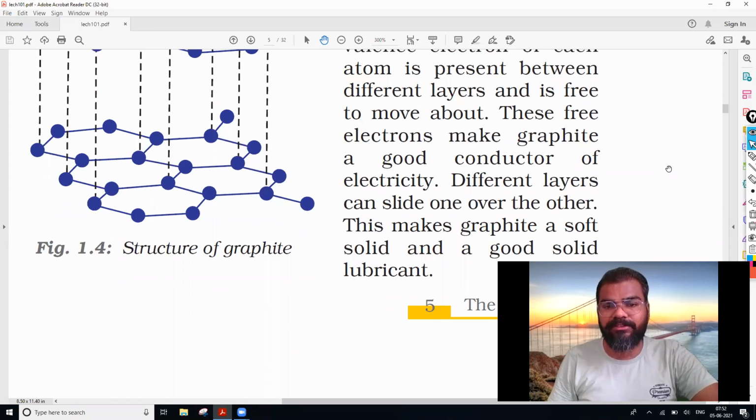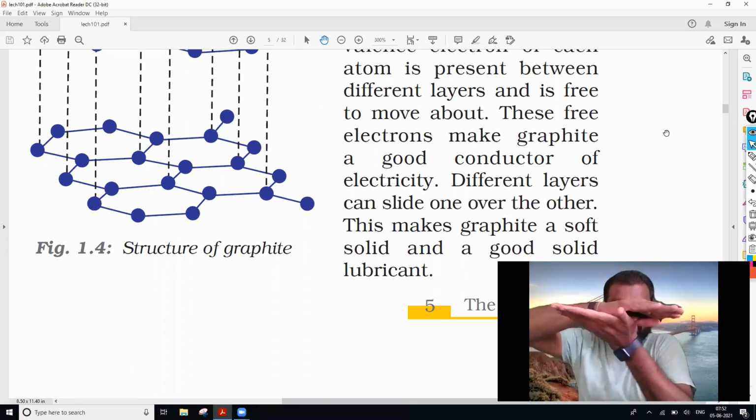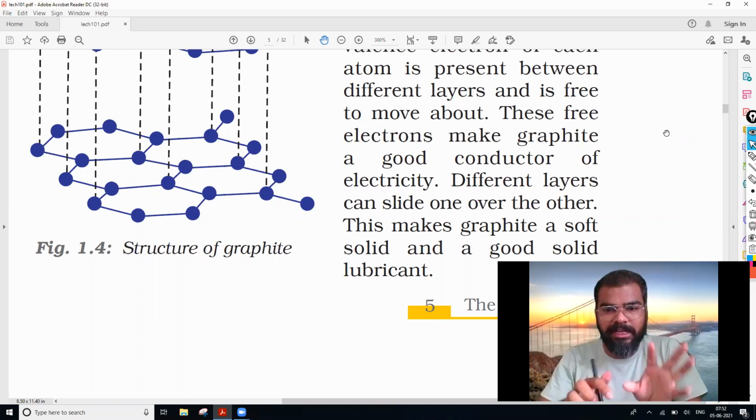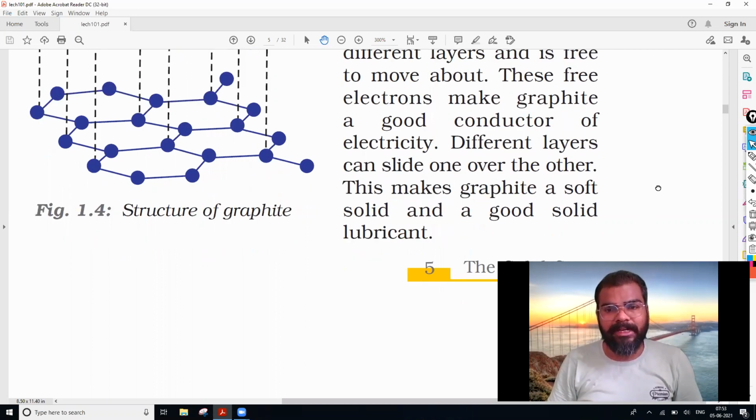Now the different layers can slide one over the other. One layer can move likewise, suppose. Okay, so they can slide on each other, and this makes graphite a soft solid and a good solid lubricant. Because of this property, graphite can be used as a lubricant in big machines. Where the friction is more, you can apply graphite because of its softness.